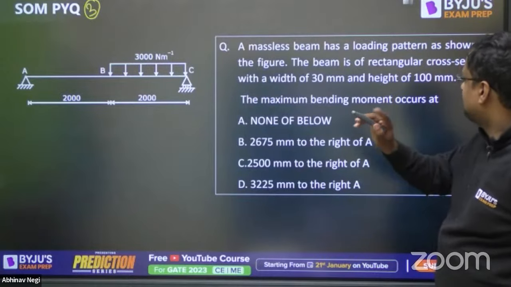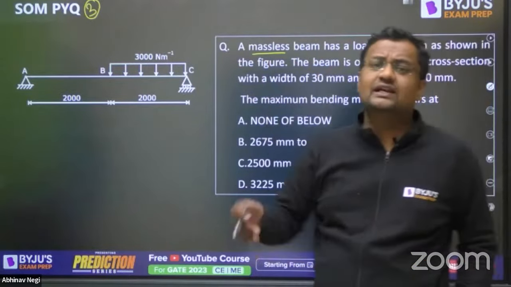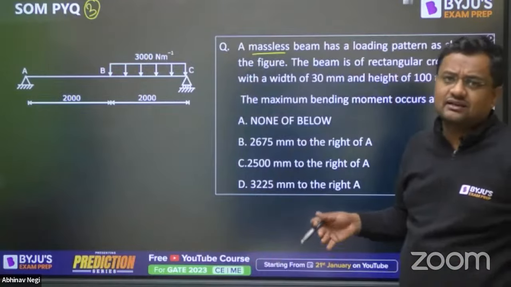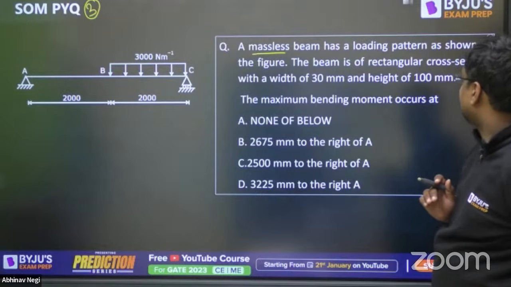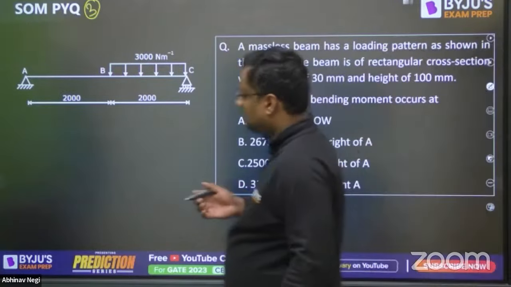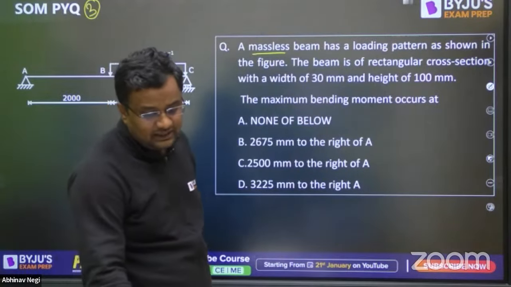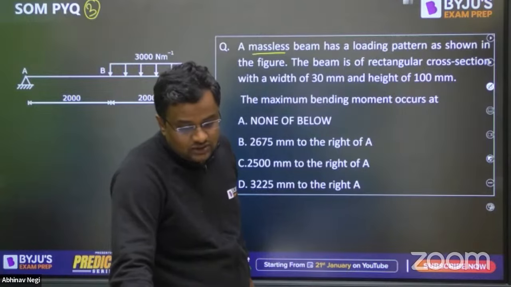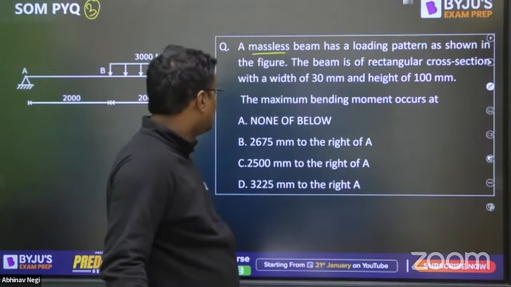क्या कह रहा है? A massless beam. Otherwise, if it is not written as massless, by default in SOM, everything is Hooke's law valid. Everywhere weightless is there. If it is not given, then also we'll be taking it massless. The beam is of rectangular cross section with a width of 30 and height of... the maximum bending moment पूछा है ना? Bending stress तो पूछा नहीं है, तो इनफैक्ट उसके width और height की जरूरत भी नहीं थी, क्योंकि bending stress नहीं पूछा है.